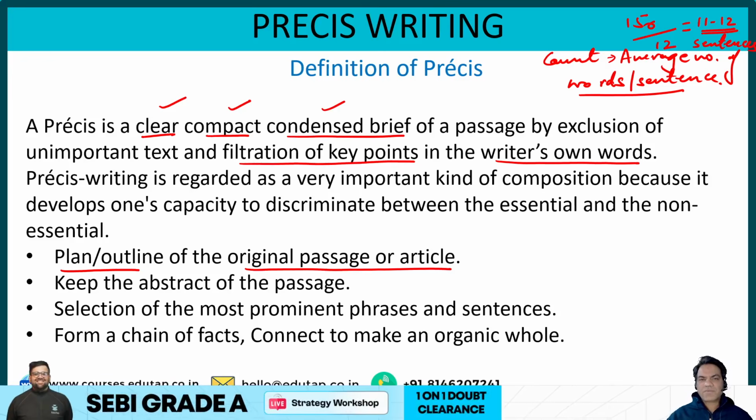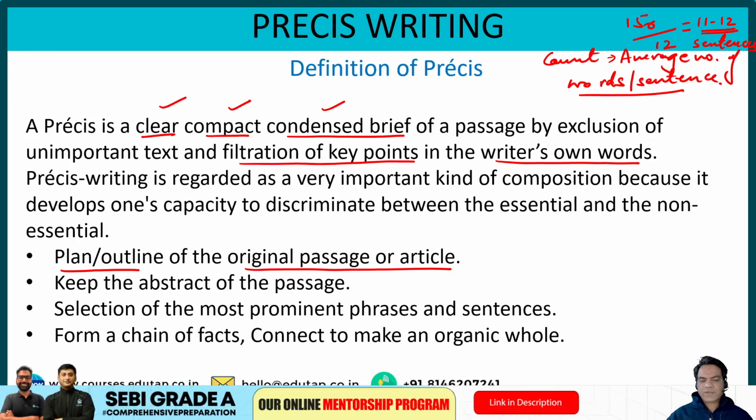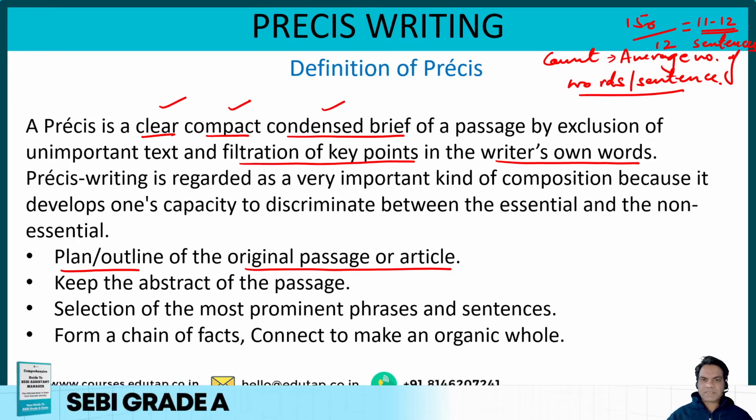So count the number of paragraphs that are given to you, and accordingly, check how many sentences you are supposed to make. Let's say there are 8 paragraphs: one introductory sentence, one concluding sentence, and one sentence for every paragraph. That makes it 10 sentences, and then maybe a title on top. So that is how you outline or plan the original passage. You need to start doing this when you're practicing. You can't just do it in the exam. So do it when you're practicing on your own.